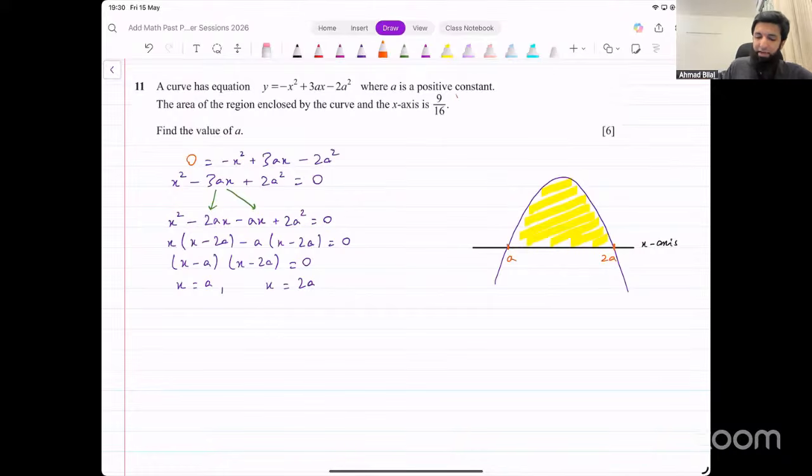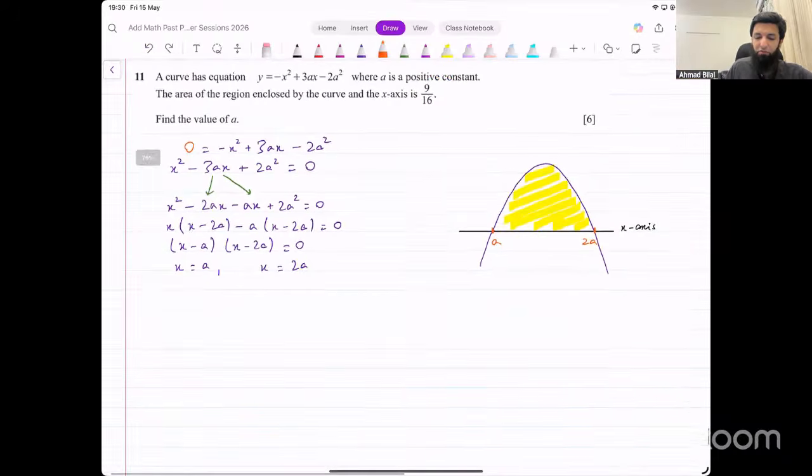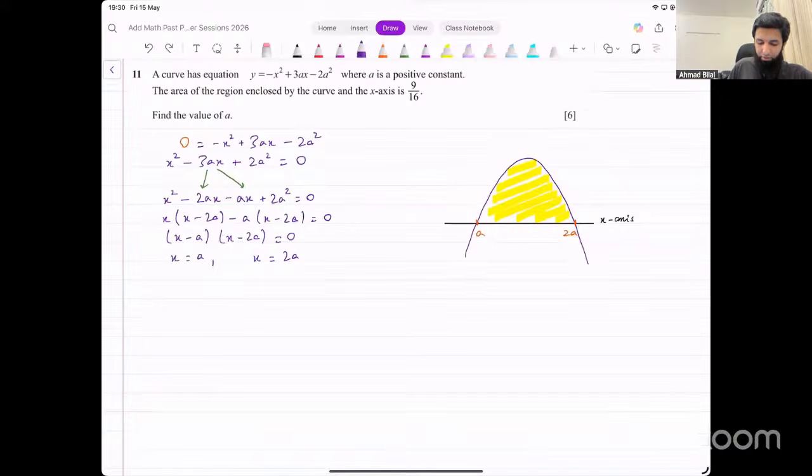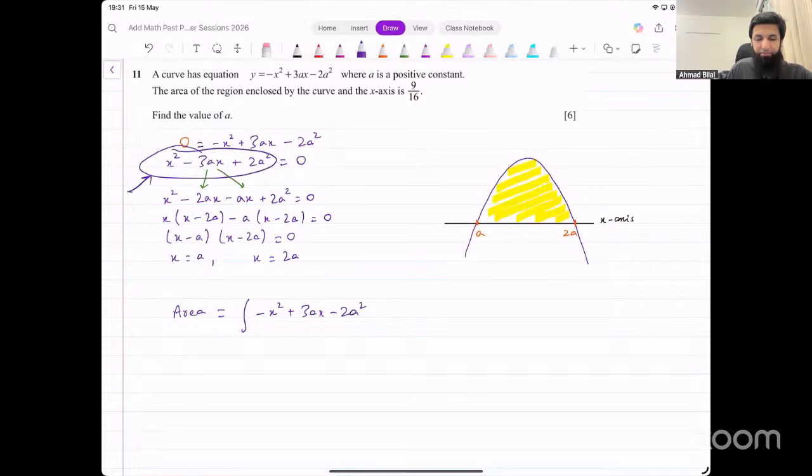Now we know the area between the graph and the x-axis, that is 9 over 16. This area is 9 over 16. So when we do integration now, we can put that area equal to 9 over 16. Let's do integration. Integration of that function minus x squared plus 3ax minus 2a squared. Use the original function. Do not use this. This is after we multiplied that by negative because that was an equation. We can't do that with this function.